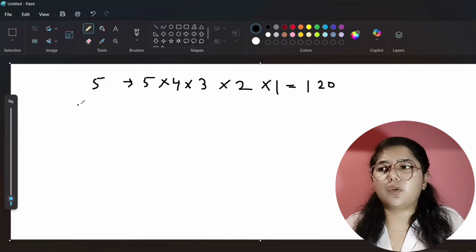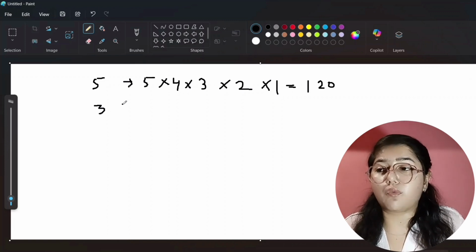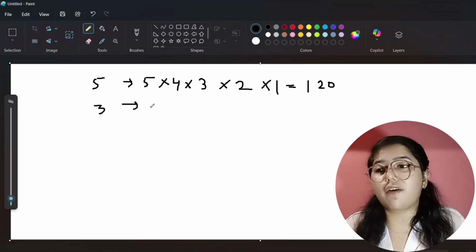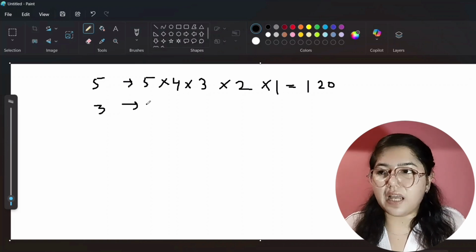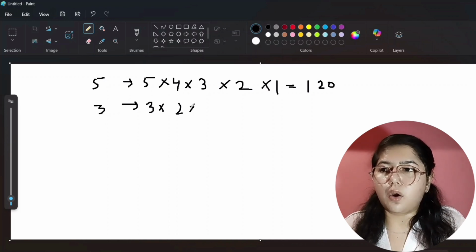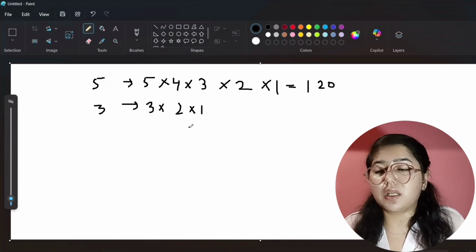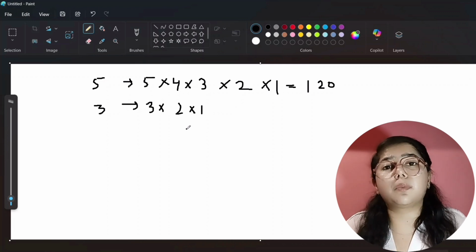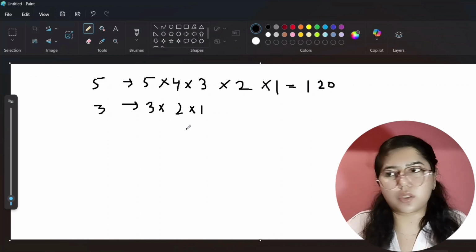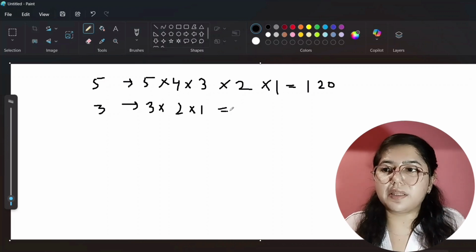If I tell you to find the factorial of 3, what will it be? You have to multiply 3 down to 1 in reverse order. That will be 3 into 2 into 1. Whatever numbers come between that number and 1, you have to multiply all of them in reverse order, right? And then the answer will come, and that is 6.